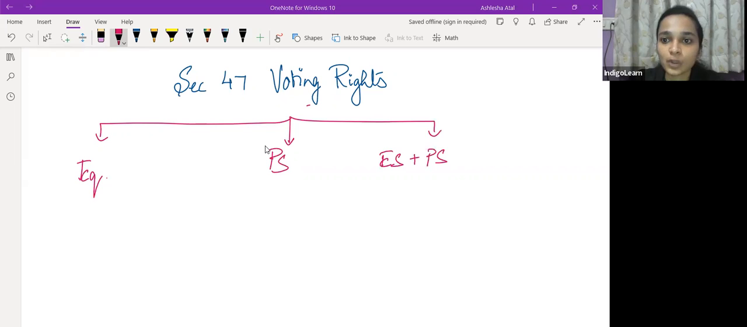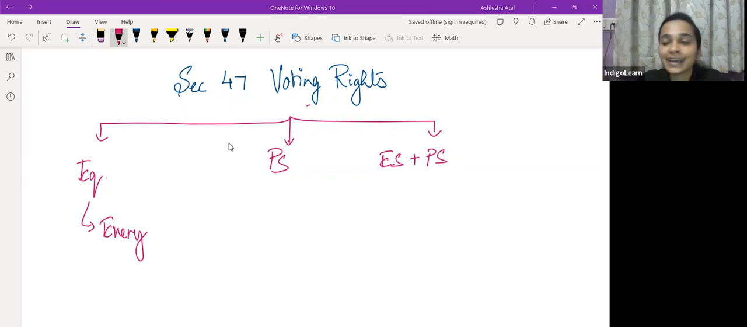So when we talk of voting rights, every member of a company which is limited by shares and who's holding equity share capital in the company, they have a right to vote on every resolution which is placed before the company. So in short, equity shareholders have a right to vote on every resolution. Resolution basically means जो भी decision ले रहे हैं company में. Equity shareholders they have a right to vote on every resolution which is placed before the company.